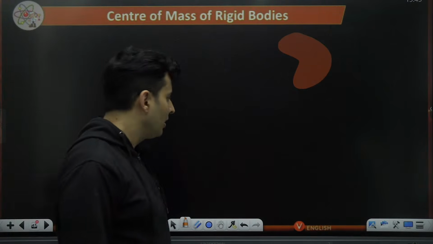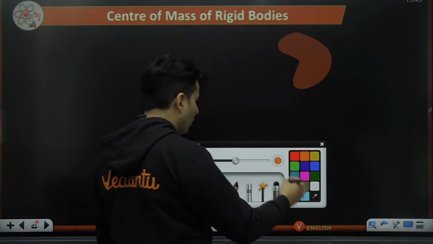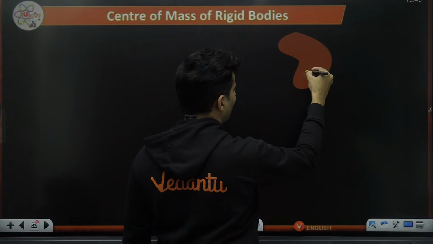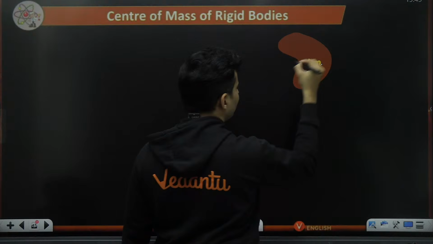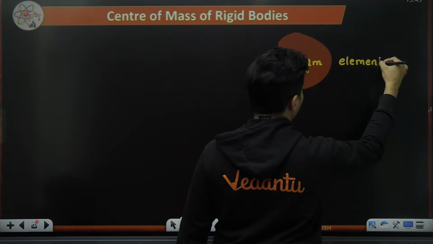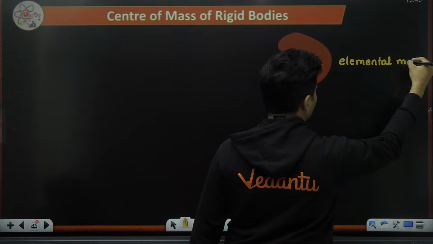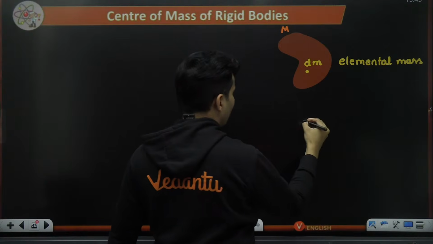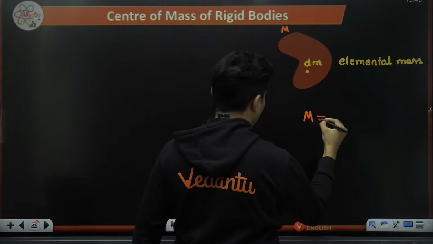It's meaningless. So whenever such things happen, you divide that mass into small particles and you call each mass dm. It's an elemental mass.